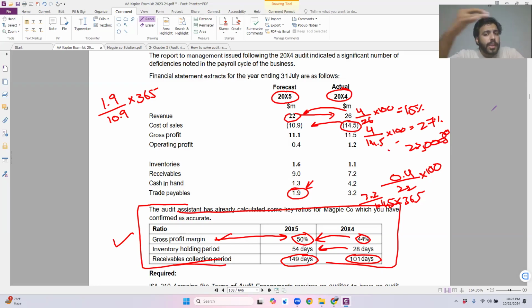If the revenue is decreasing by only 15%, why is the cost of sales decreasing by more than revenue? Because if the cost of sales is decreasing more than revenue, it would obviously result in a higher gross profit margin as well. So in my mind, I have this risk as an auditor: the revenue has decreased, and I have no risk in that.